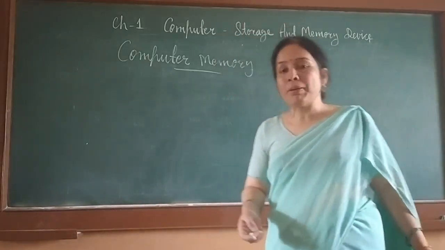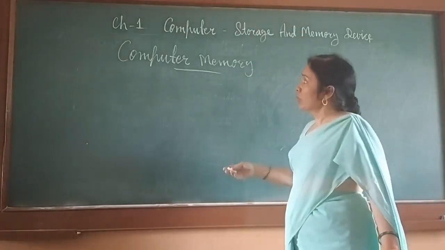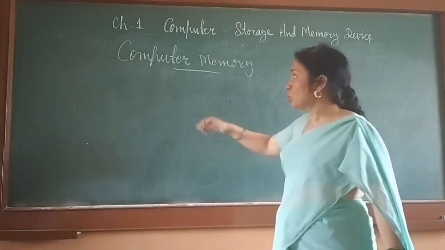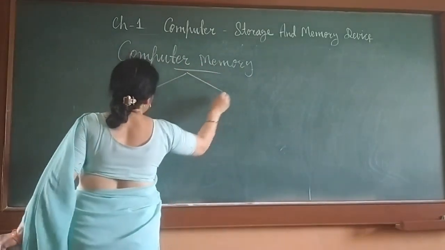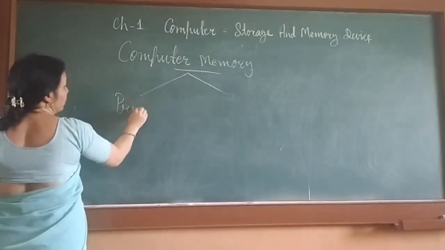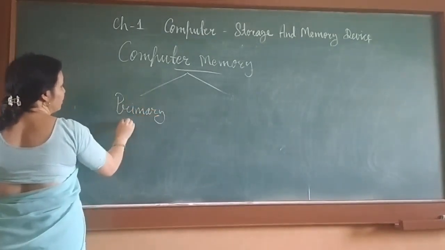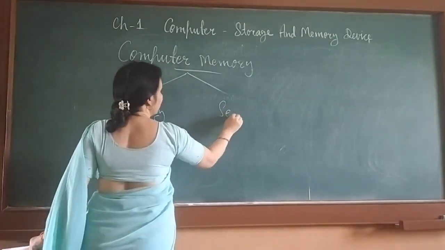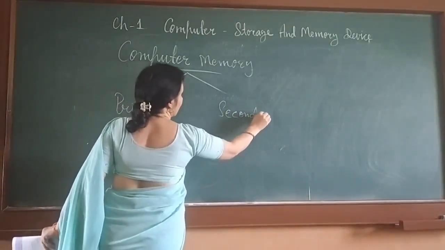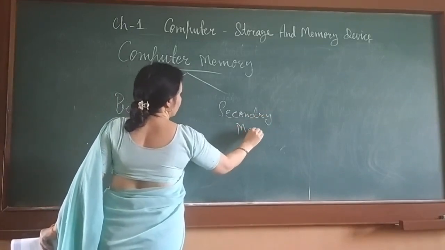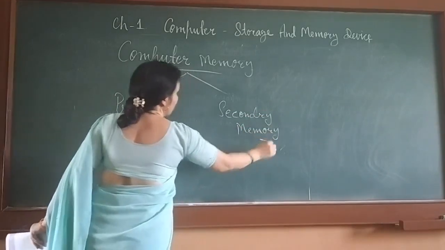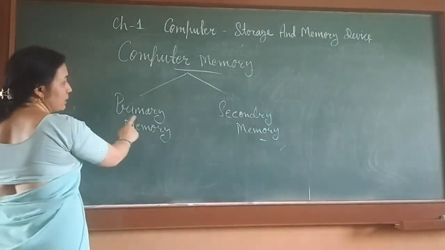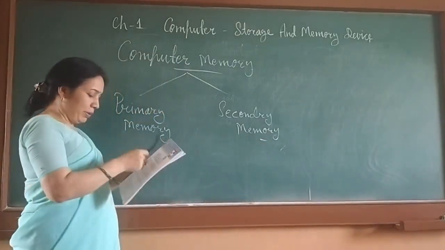There are different types of computer memory, or you can say different types of storage devices. Two are there. First one is primary memory. Second one is secondary memory. You have to remember these things.